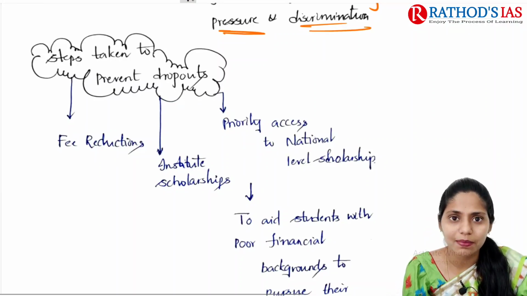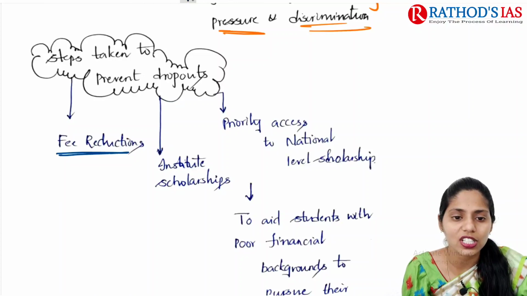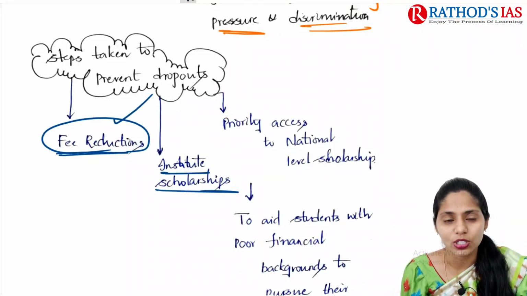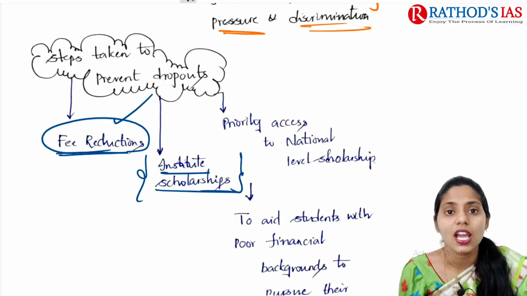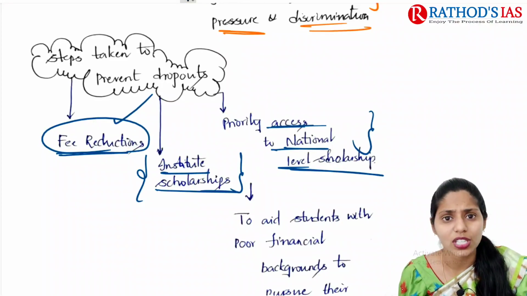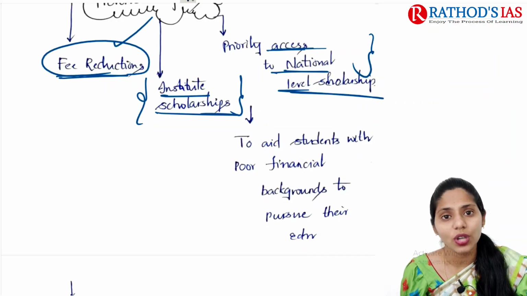Some steps taken by the government include fee reductions for reserved categories. Next, institutes are also providing some scholarships to students, and priority access to national level scholarships also. These are some important steps taken by the government to help students with poor financial backgrounds